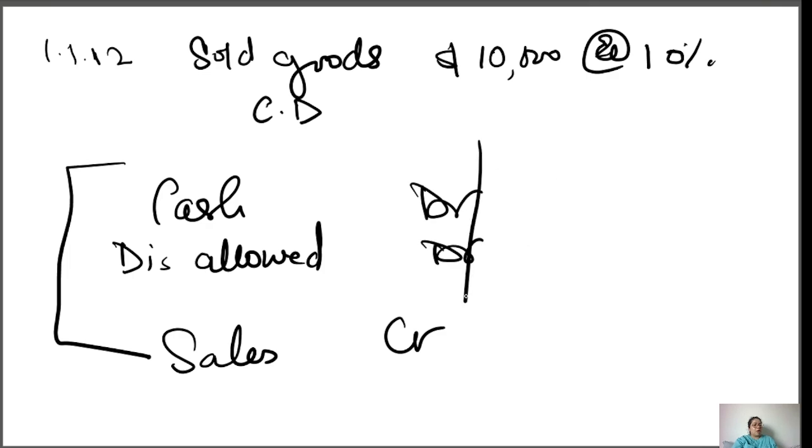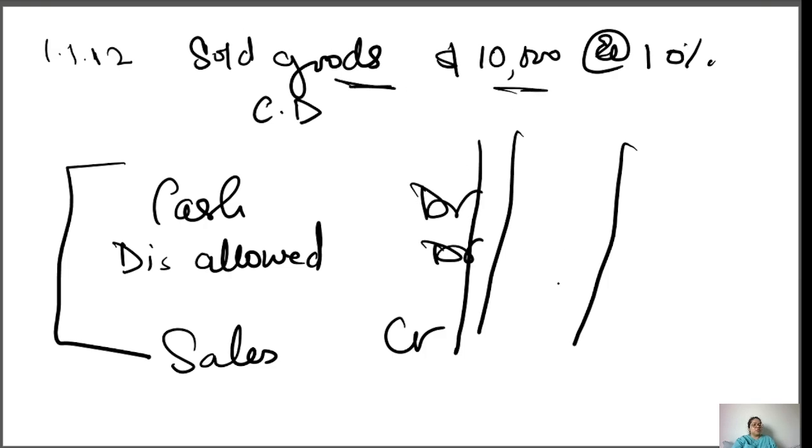Now talking about the amount: goods selling out costing 10,000, so in sales we need to write down 10,000. There is a 10% cash discount, and 10% of 10,000 is 1,000, so in front of the discount allowed we write 1,000. And in cash we write 9,000, because that much the seller will receive.